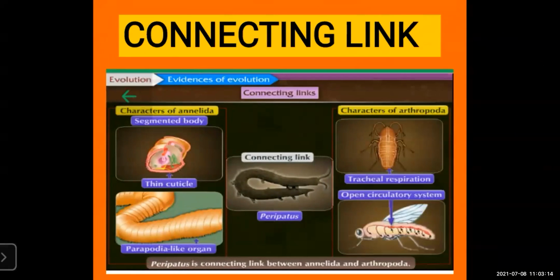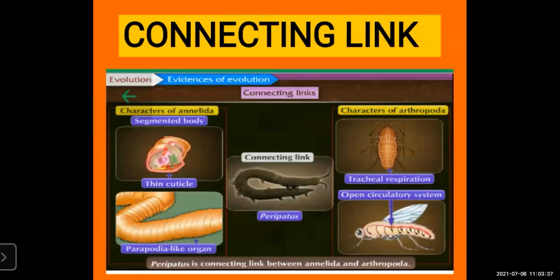Peripatus is a connecting link between dash and dash. So Peripatus is the connecting link between Annelida and Arthropoda. How is it? Annelida show a segmented body. You can see parapodia-like organs, a thin cuticle, and a segmented body like Annelida. An example is the earthworm.